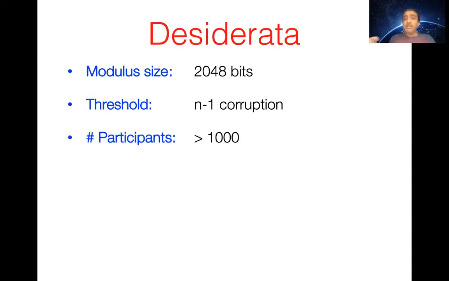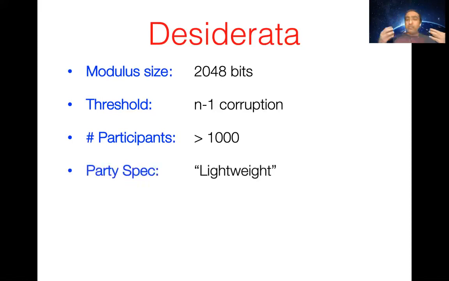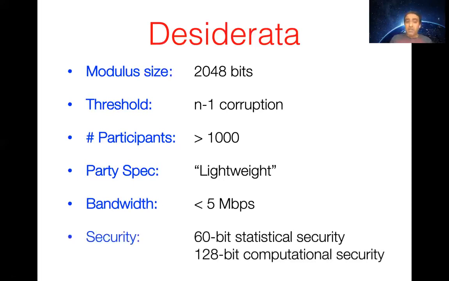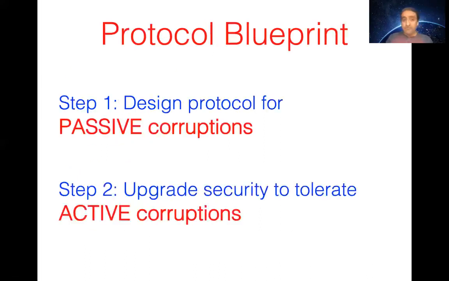I should say that in this dishonest majority setting, there hasn't been any work that has scaled any non-trivial MPC at this scale. We wanted the parties to be lightweight and their bandwidth to be small. And we will tell you a little bit about how we instantiated the parties in our implementation. And finally, we set the statistical security parameter to be 60 bits and the computational security to be 128 bits.